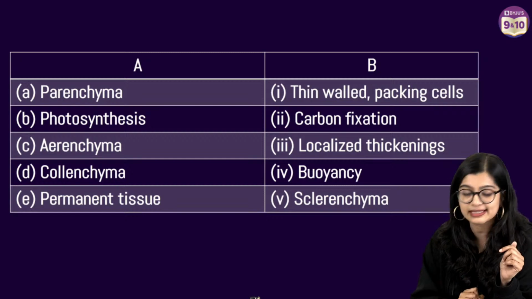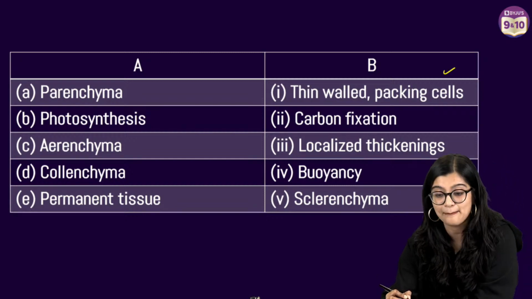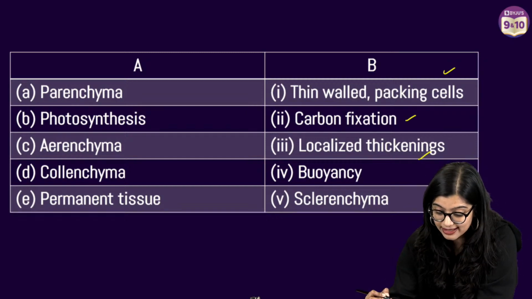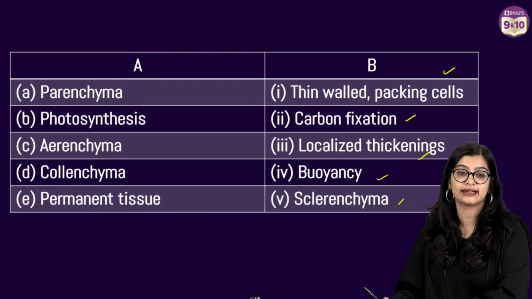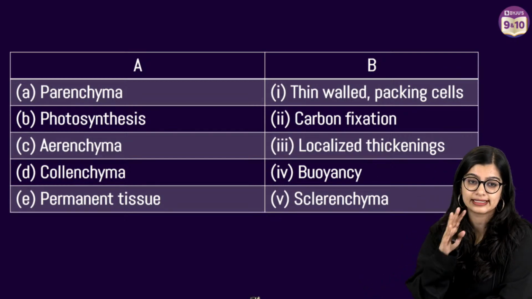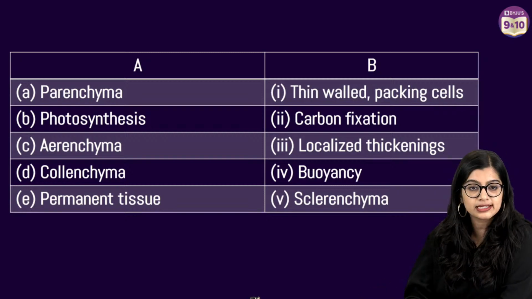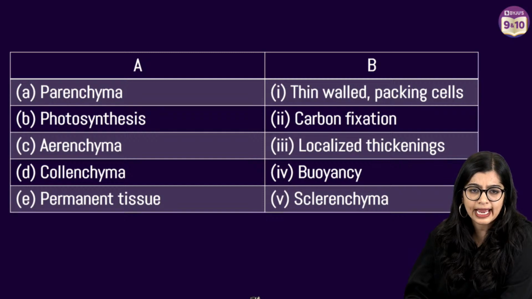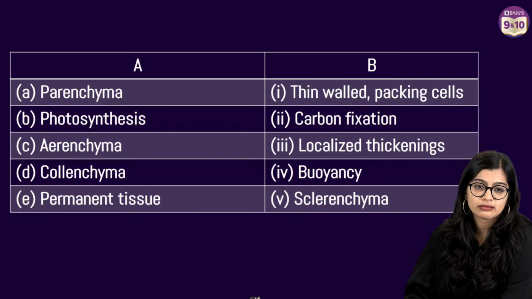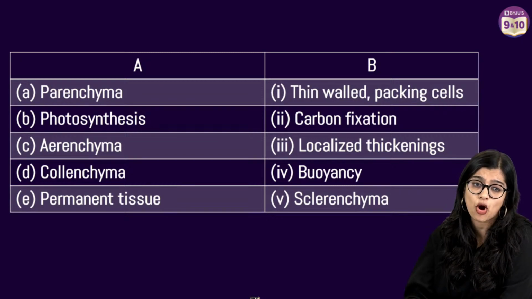Okay, parenchyma cells. What is the correct match for parenchyma? We have thin-walled and packing cells. We have carbon fixation. Aerenchyma is localized thickenings, buoyancy, and sclerenchyma, right? Yes, I will tell you what it is. B is equal to 1. Okay, B is equal to 1. How? A is equal to 4. Aerenchyma is buoyancy. A is equal to 4.